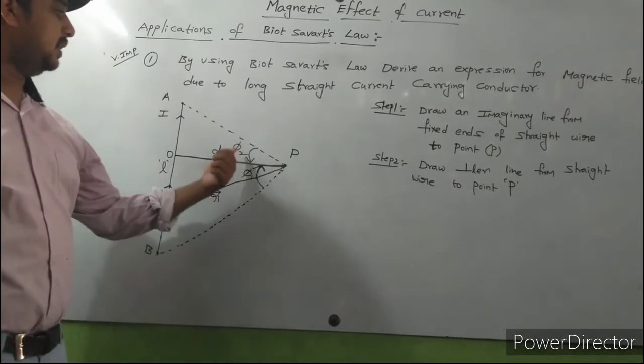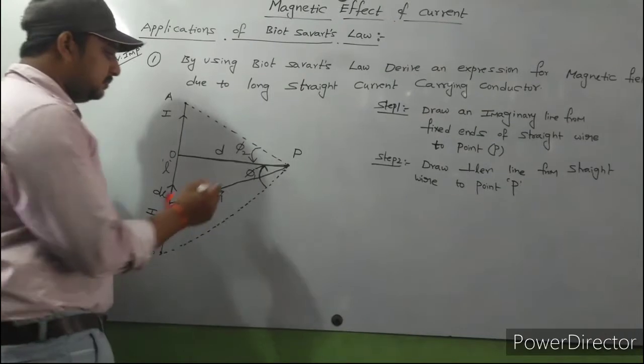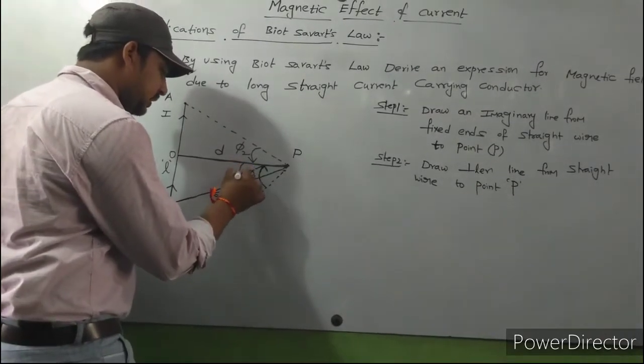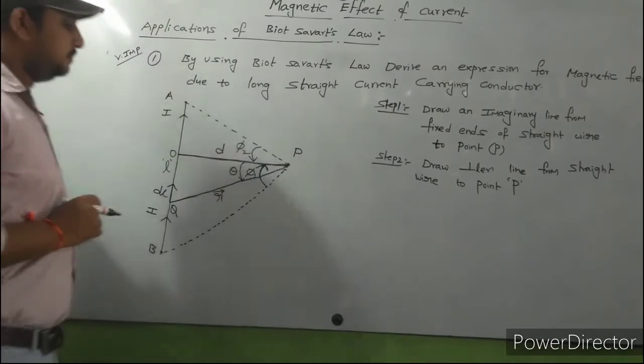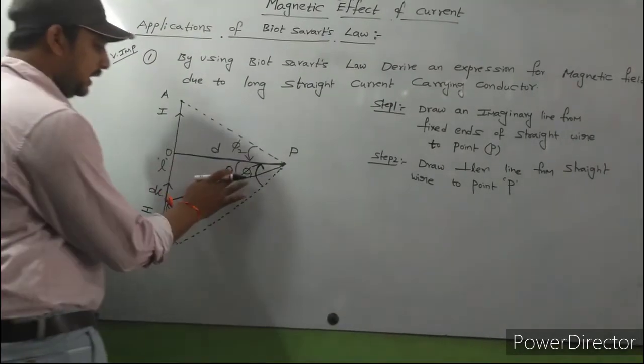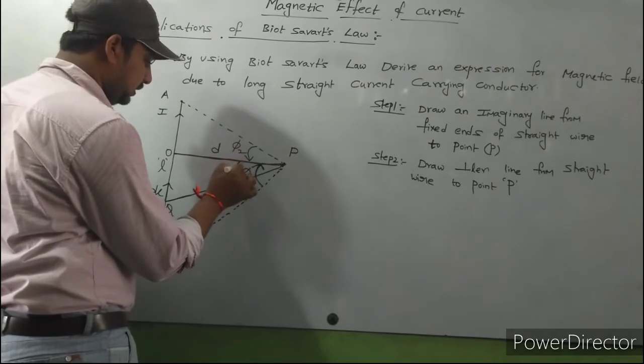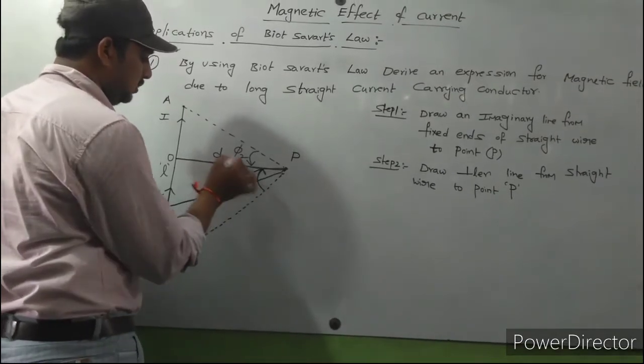So this is angle phi 1, and from here to here, this is angle phi 2. And here, this is an angle theta. This angle is called theta.